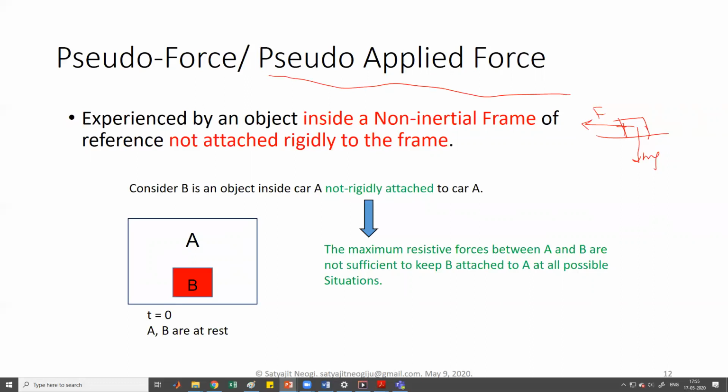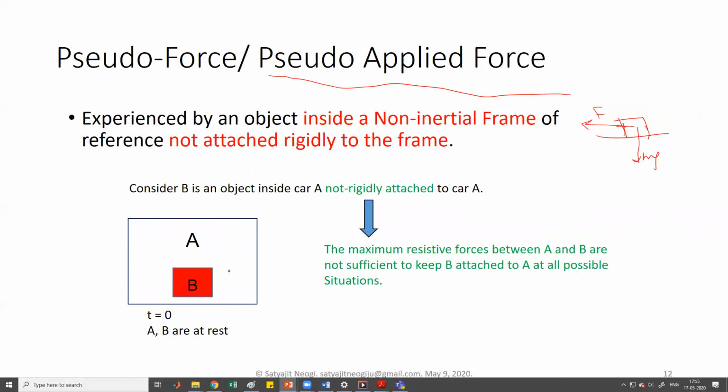Okay, so let's consider B is an object inside the car which is not rigidly attached. Or we are assuming basically it is inside the bus. Suppose A is the bus, instead of car, and B is not attached at all to the bus.